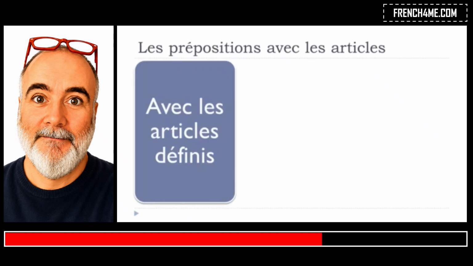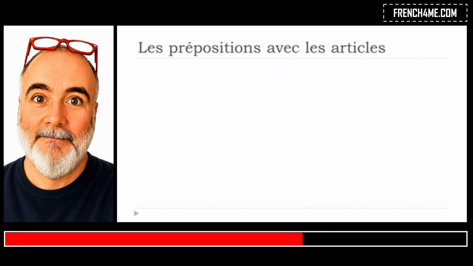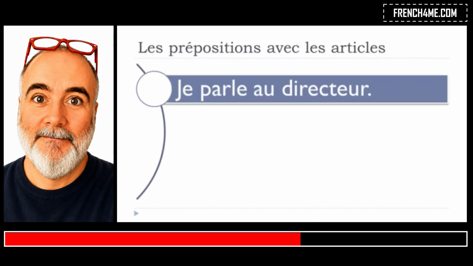Okay, let's see now if you want to put this article défini. Okay, remember article défini, if you want to translate that in English, it would be the something. Okay, but then as usual in French we've got the difference between the masculine form le, the feminine form la, and the plural form les. Okay, so remember masculine le, feminine la, and then the plural les. Okay, so let's have a look now. If we keep the same verb, je parle, parler, to talk, and in that case you can have a look and you can see that it's been changing a little bit.